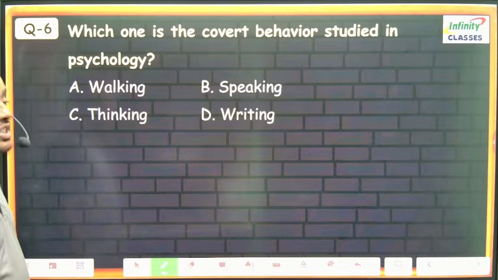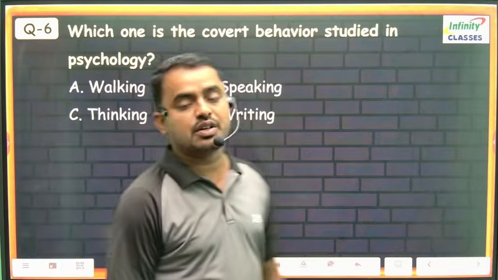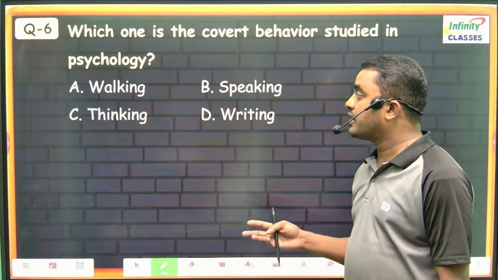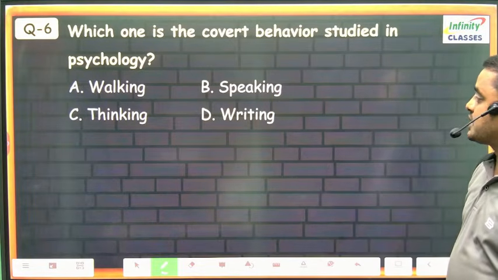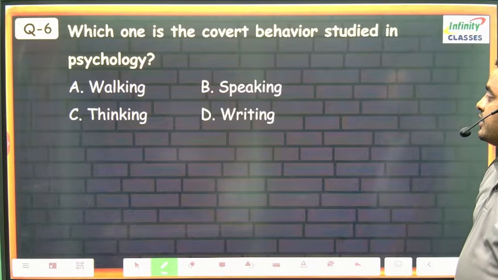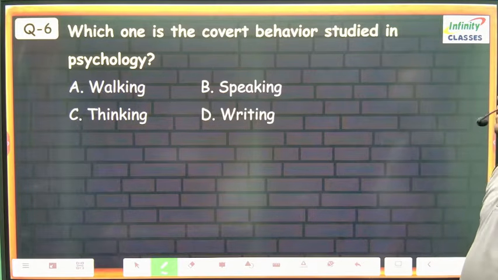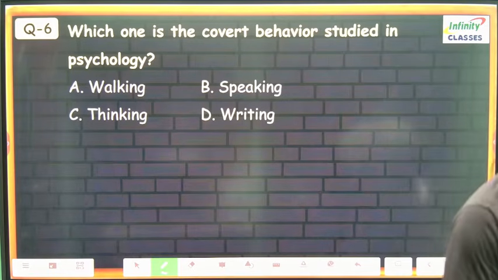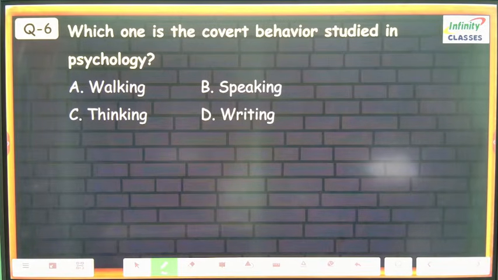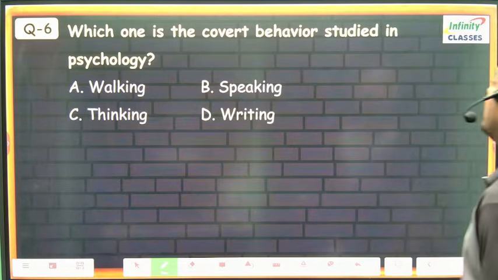Covert and overt, we just discussed. Overt means observable behavior: walking, speaking, thinking, writing. So what is the meaning of covert behavior? Internal behavior is called covert behavior.